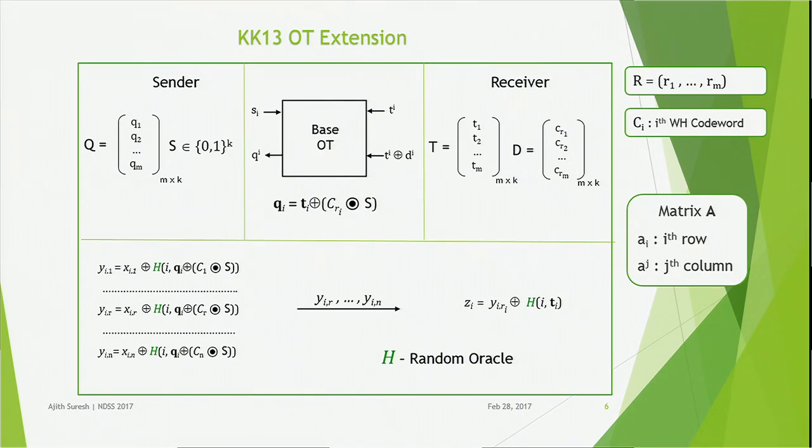Using these masks, the sender generates n ciphertexts corresponding to the n messages xi1 to xin as follows, and we call these ciphertexts yi1 to yin. These ciphertexts are sent to the receiver. The receiver will choose the ciphertext corresponding to his choice, say yi,ri, and he decrypts it as yi,ri XOR h of (i, ti), where h is the random oracle. So the correctness can be easily verified.